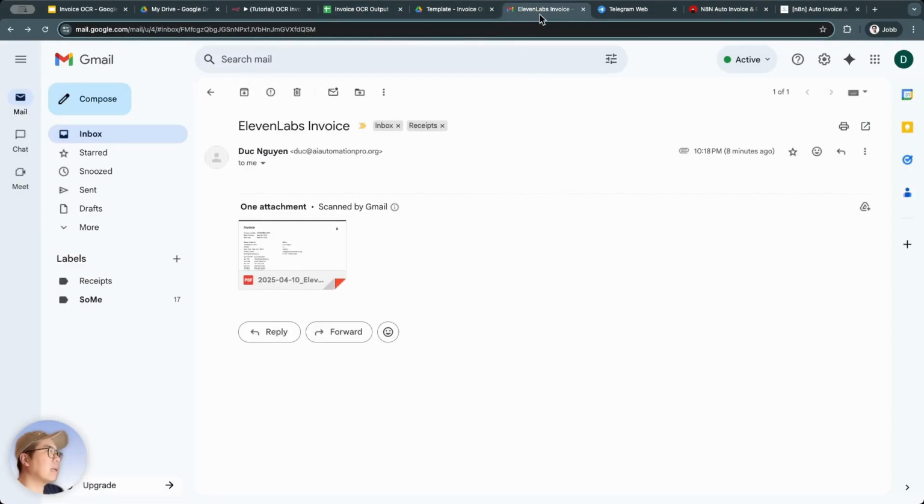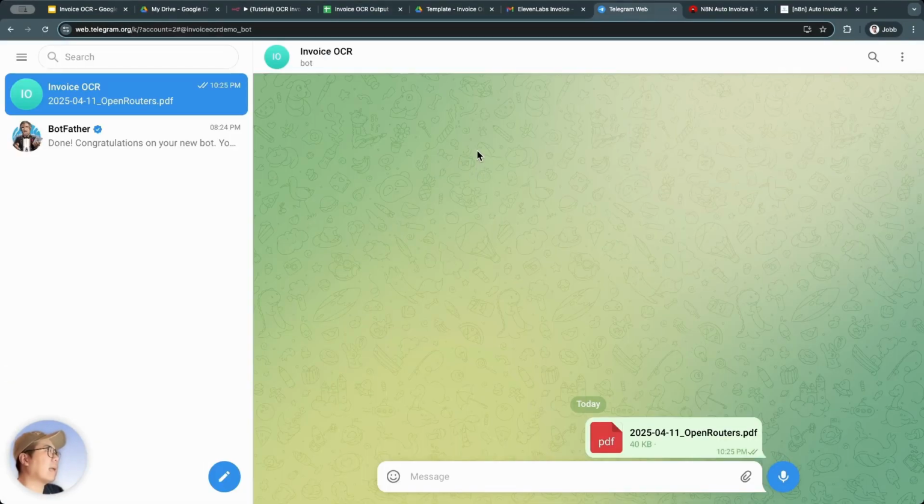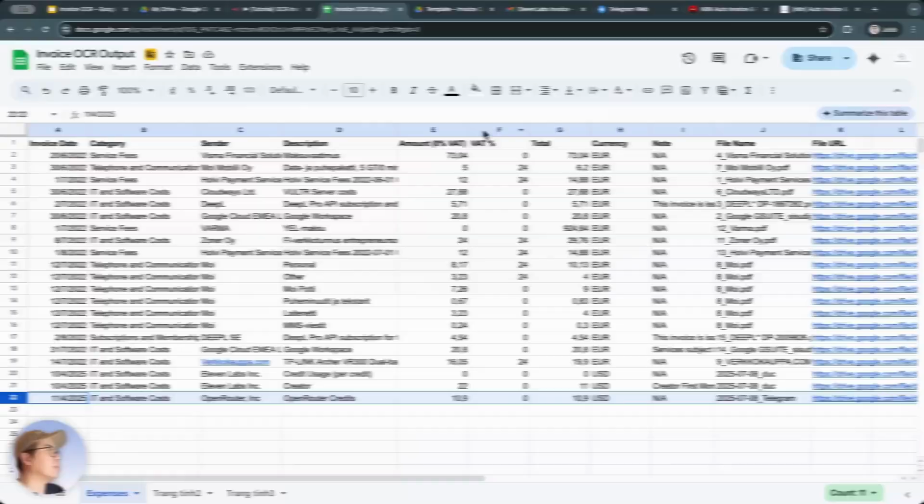The first secondary trigger is Gmail. Whenever we receive an email with an attached invoice and we label it as receipts, it will automatically filter out these emails, extract the data, and also save it to the Google Sheet. The second secondary trigger is Telegram. Here, we just need to send a photo or file of the invoices to a bot on Telegram, and it will automatically process and extract the information, then finally push it into our spreadsheet file.